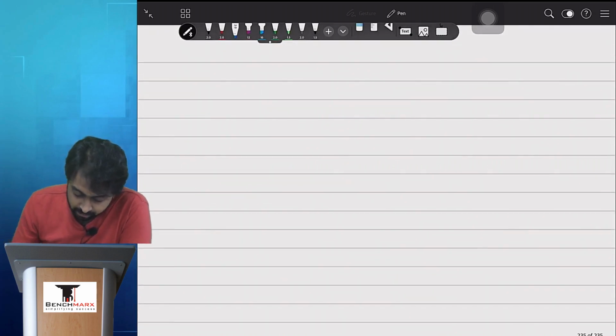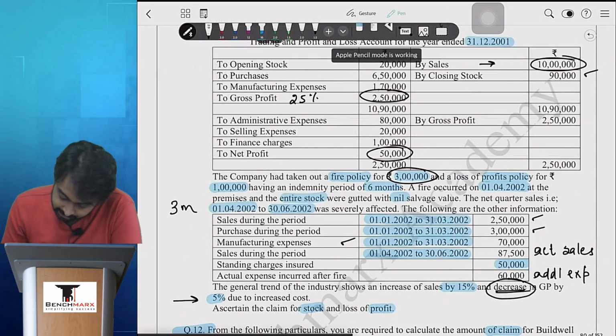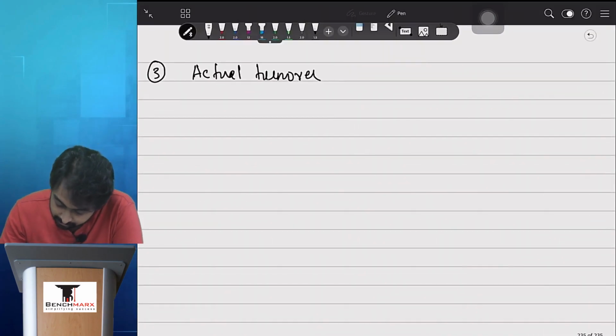Now that we have found the standard turnover, it is my job to find the actual turnover in point number 3, and thankfully actual turnover is directly given to me as 87,500 in that table.